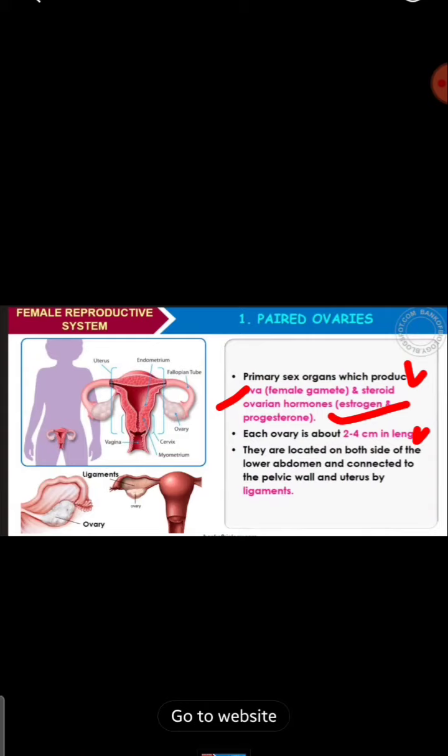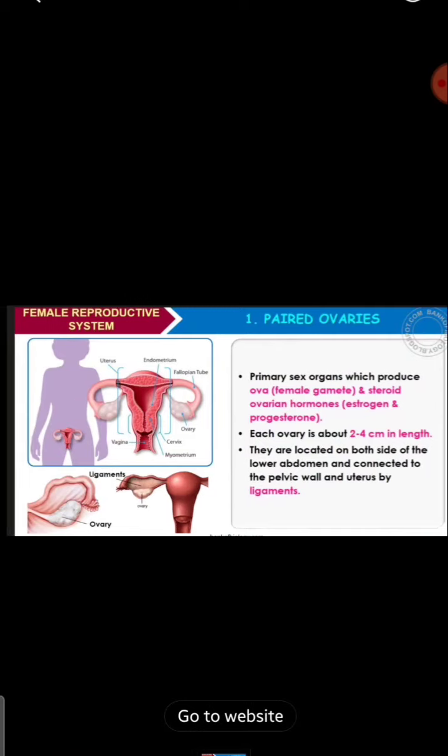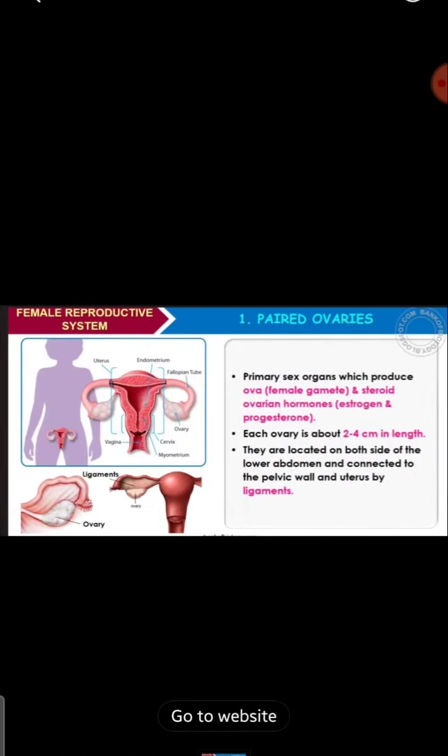They are located on both sides of the lower abdomen and connected to the pelvic wall and uterus by the ligaments. Ligaments, as you know, are connective tissue, right? So you may get this as a multiple choice option, so you have to remember: they are located on both sides of the lower abdomen and connected to the pelvic wall and uterus by the ligaments. Okay, so paired ovaries.